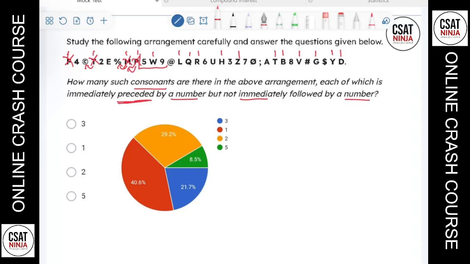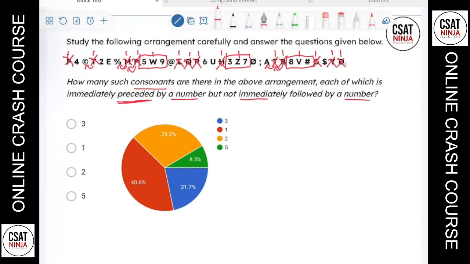So I'll just make a box like this for once. Immediately before this, is there a number? No. Immediately before this, is there a number? No. Immediately before this, no. Is there a number before this? No. Is there a number before this? Yes. This can also be an option. Immediately before this, or preceded by this one? No. Is there a number? No. Is there a number? Yes. This can be an option as well. Is there a number? No. Is there a number? No. Is there a number? No. So we have three options here.